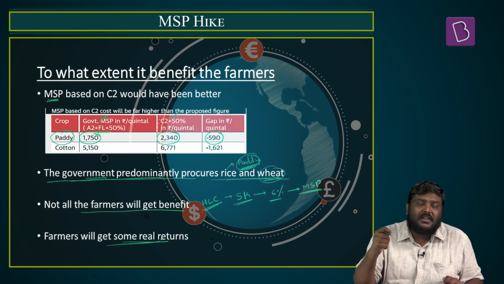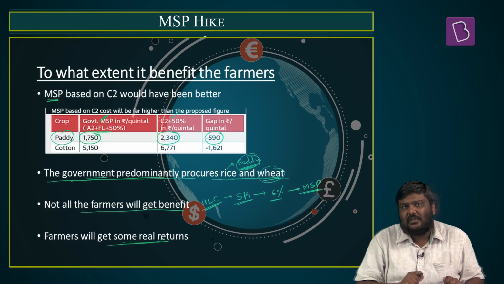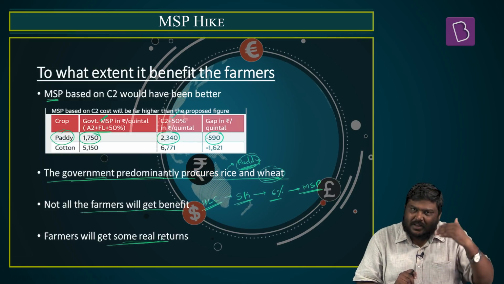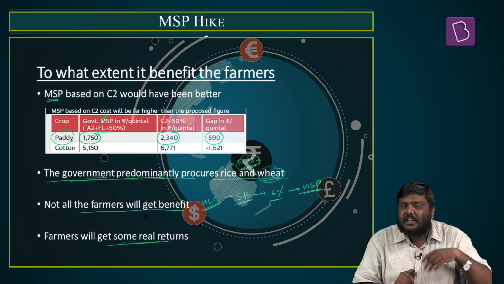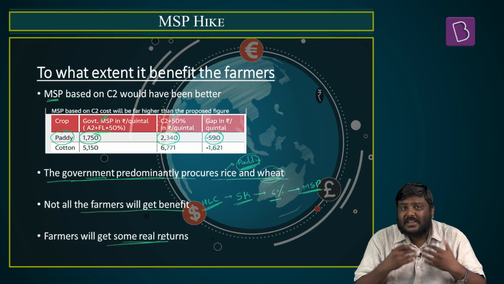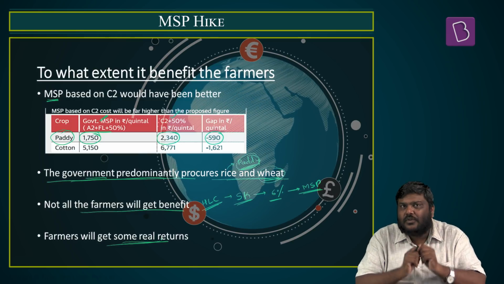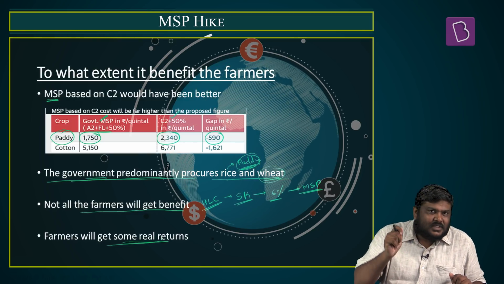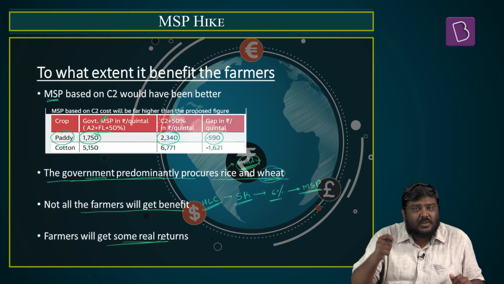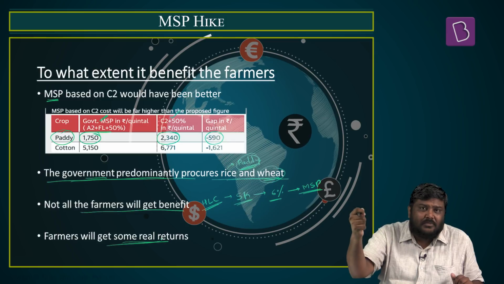Now to a certain extent, the returns will become real or positive. Apart from these issues, one more issue is with respect to giving the MSP either on the same day or with the delay. It has been found that some of the states such as Karnataka predominantly pay the MSP on the same day when they procure the food grains from the farmers, whereas some of the states such as Gujarat pay 100% of the MSP to the farmers only after the end of 1 month from the date of the procurement.